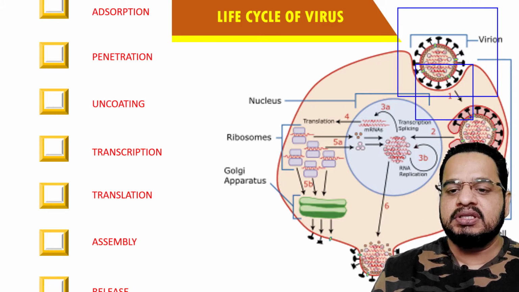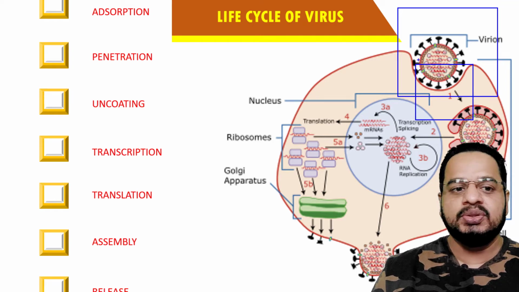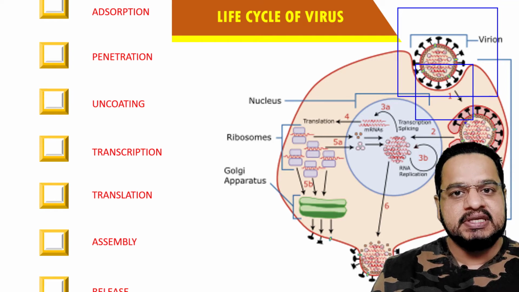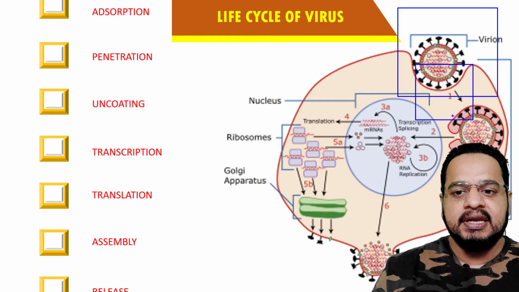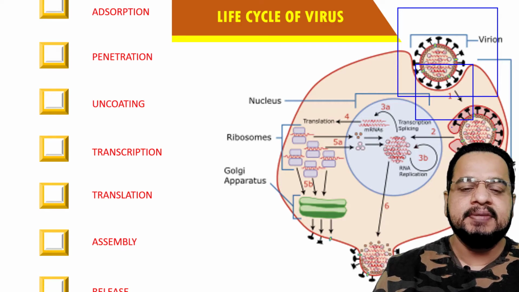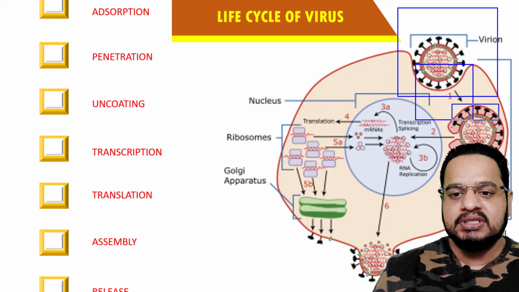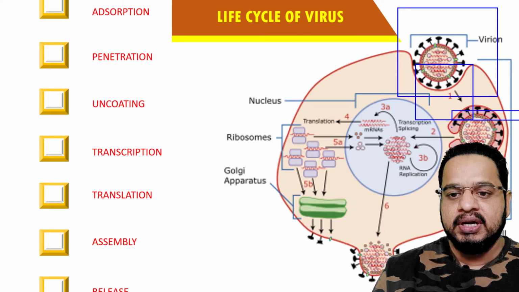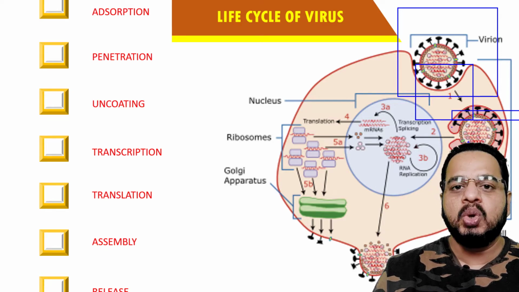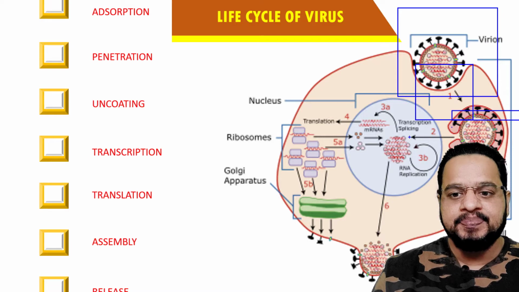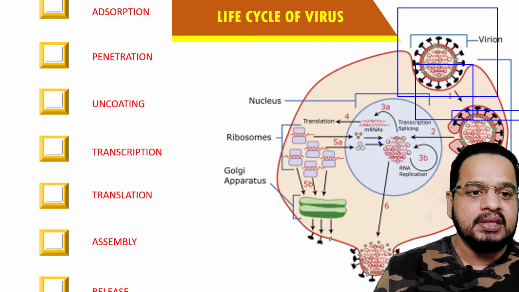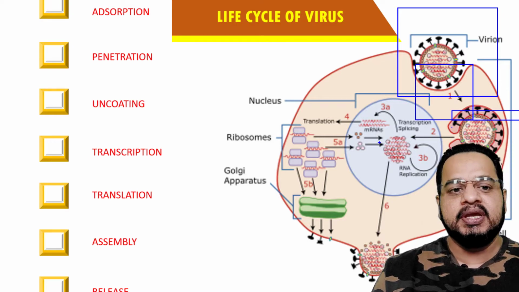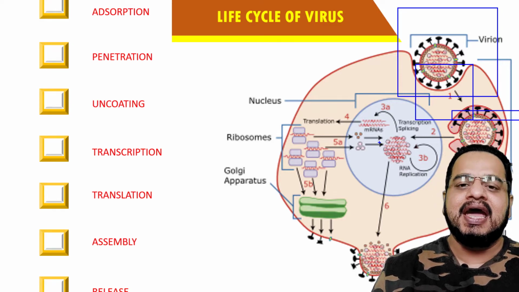The first step is what? The first step is it will enter into the cell, that is, first is adsorption to the host cell, then penetration, that it enters into the cell, then uncoating will take place. So this is the coat around it, and this coat is removed, and after this they enter into the nucleic material, wherein the transcription takes place, that is, messenger RNA is synthesized, which